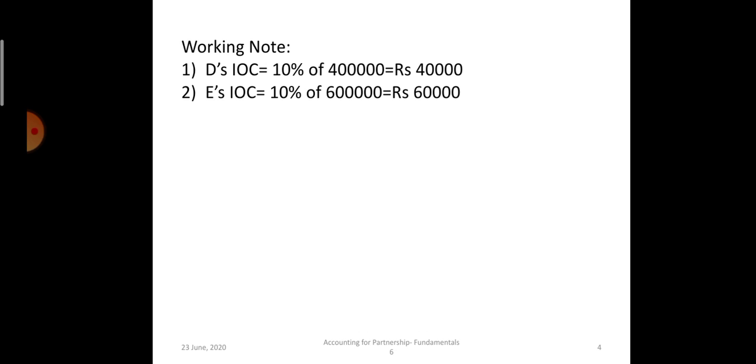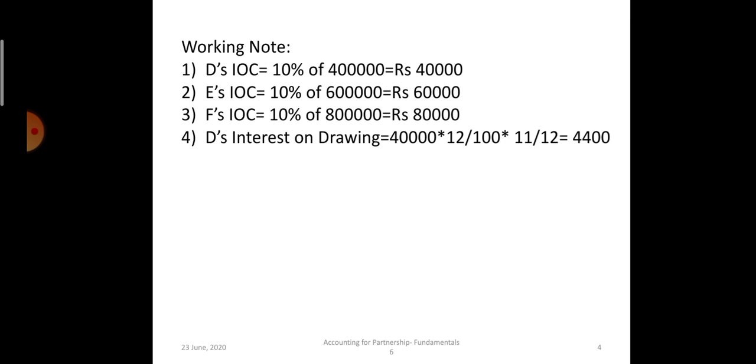The second partner E will get 10% of 6 lakh rupees, that is 60,000 rupees. Third partner, on his 8 lakh rupees he will get 10%, which is equal to rupees 80,000. So in total 1,80,000 rupees will be allowed as interest on capital. D had withdrawn rupees 40,000 on 31st January. So from January to 31st December there are 11 months. So on 40,000 rupees at the rate of 12% for 11 months, it is 4,400 rupees.